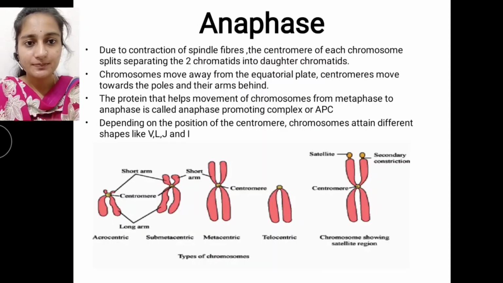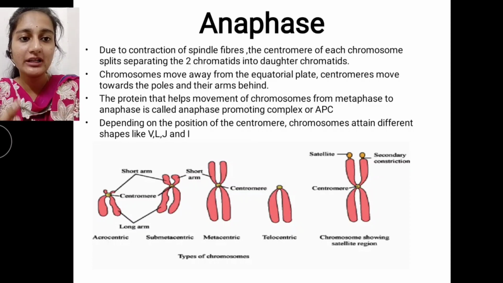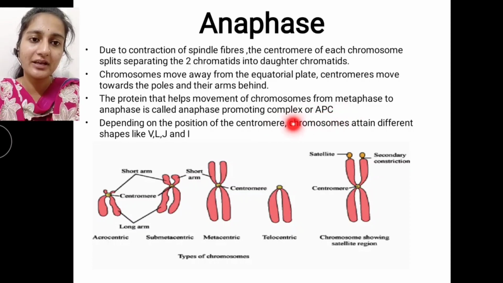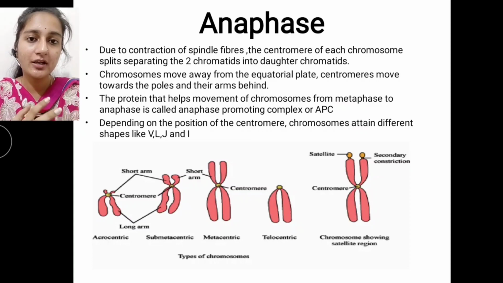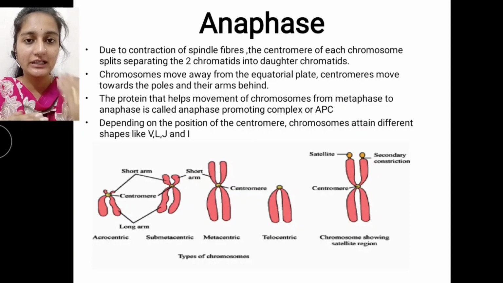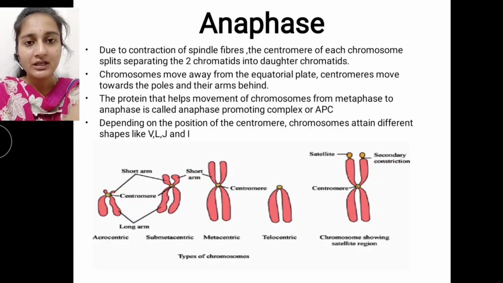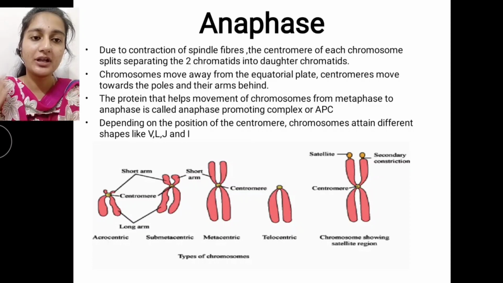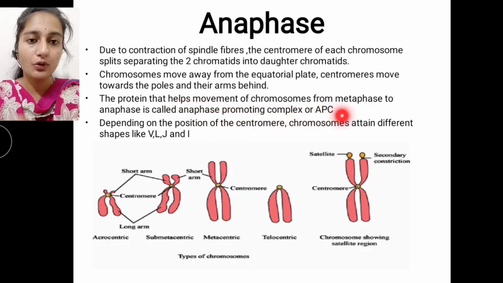The protein that helps the movement of chromosomes from metaphase to anaphase, we call APC. That is very important. We call it the anaphase promoting complex. This particular protein promotes the anaphase, so that the chromosomes present in metaphase can be moved to the anaphase stage of cell division. That's the reason the protein which is mainly useful for this is APC, or anaphase promoting complex.